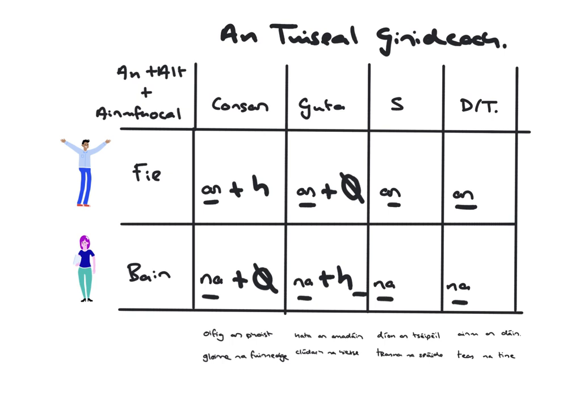Dian an tseapéil, an plus T and sh. Trasna na sráide, an tsráid changes to trasna na sráide, no change at the start. And again, no change happens for D's and T's: an plus tada and na plus tada.